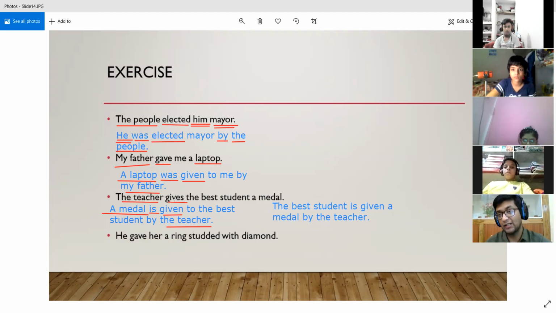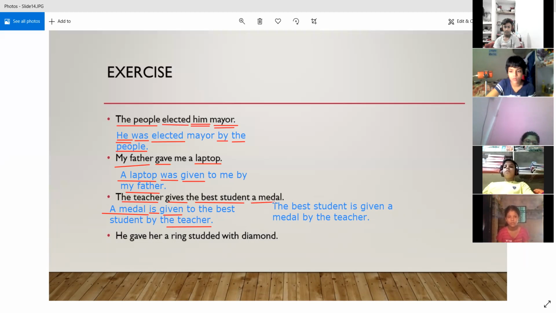Because here two objects are present. I just explained to you that wherever we have two objects in the direct voice, in the active voice, then we have the option to choose any of the two objects as our subject. So when we say the teacher gives the best student the medal, here the best student is also an object and a medal is also an object. So we have a choice whether we want to use a medal as the subject in the passive voice, or we want to use the other object, the best student, as the subject in the passive voice.